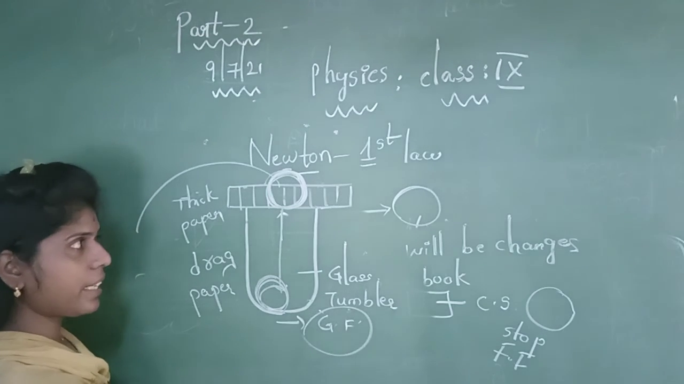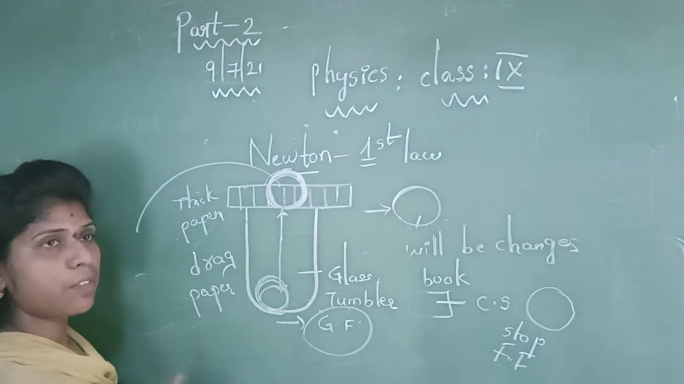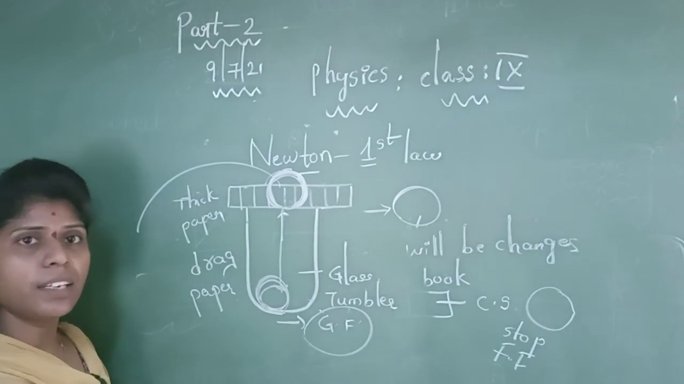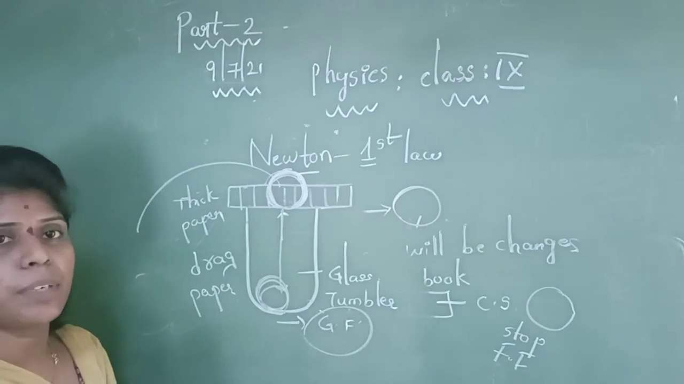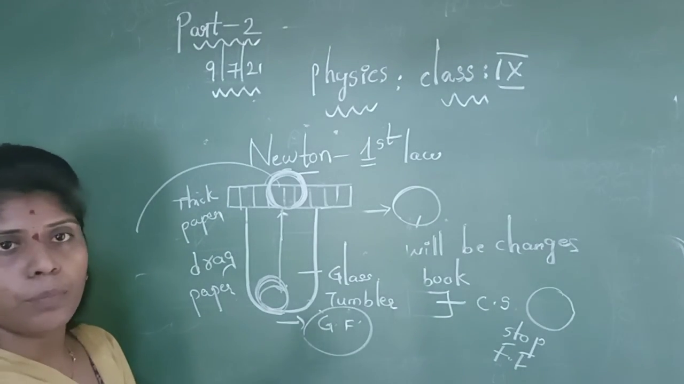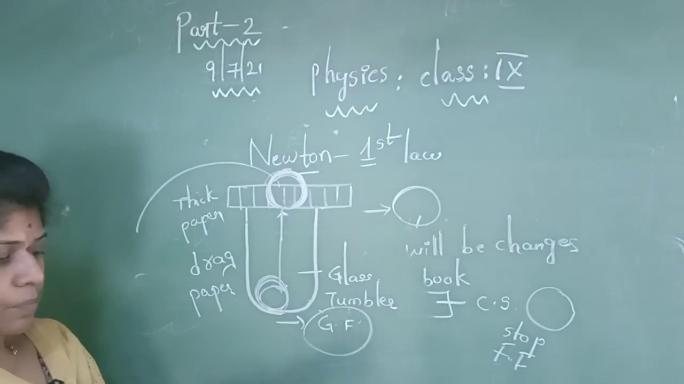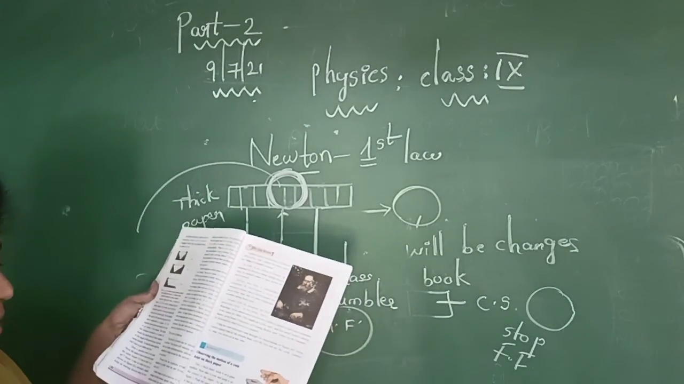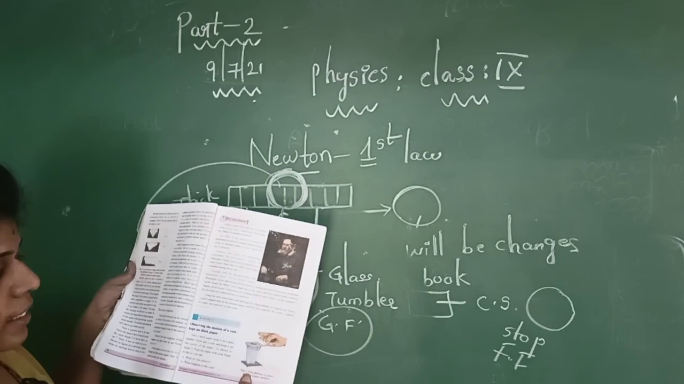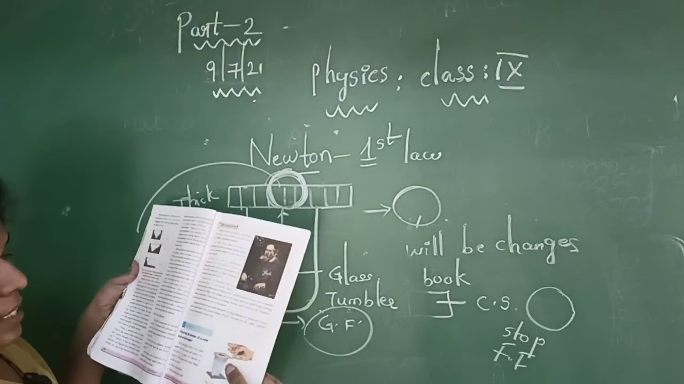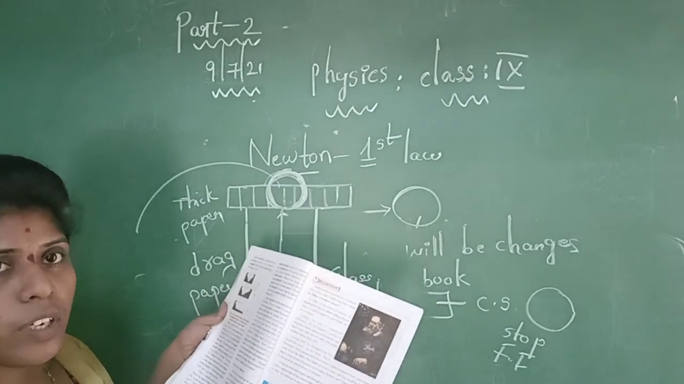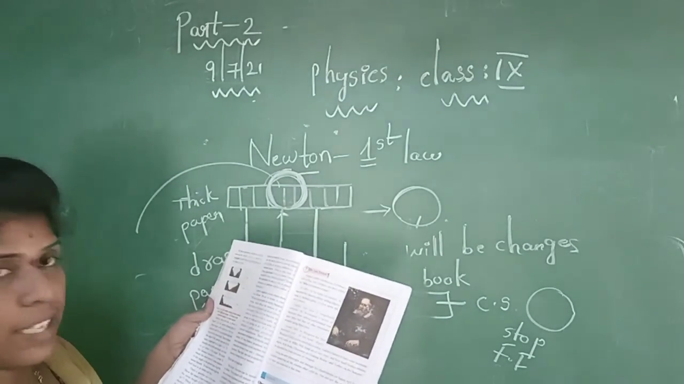Okay, if you are not applying any force to this paper, what happens? The paper, coin and the tumbler remain at rest position. This is the concept of Newton's first law of motion. Is it clear? Fast pushing of paper kept on a glass tumbler. So you can see the picture here also. How the person is applying force to the paper. Whenever he is applying the force, the position of the coin will change.